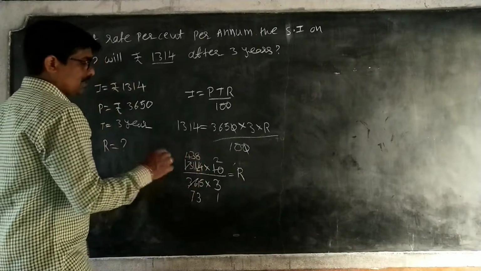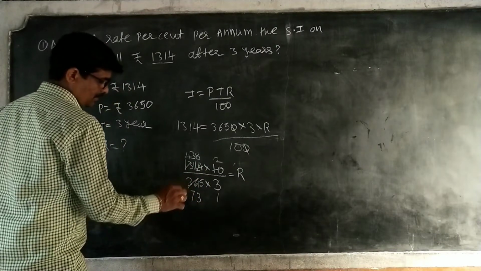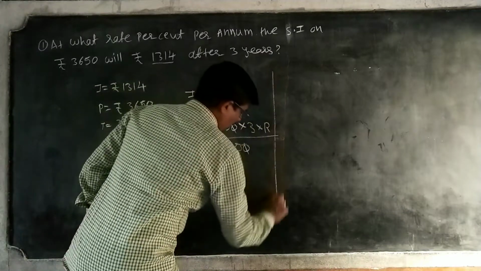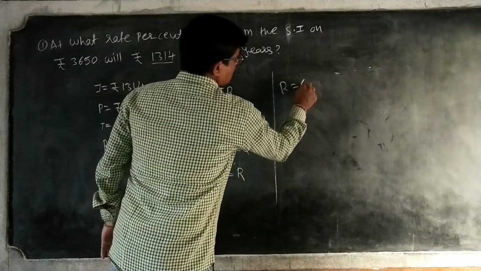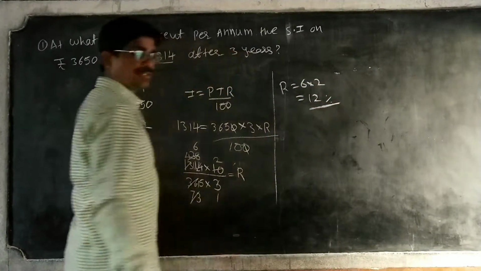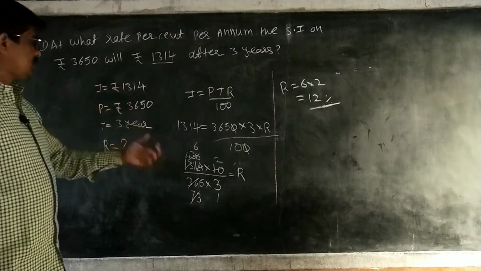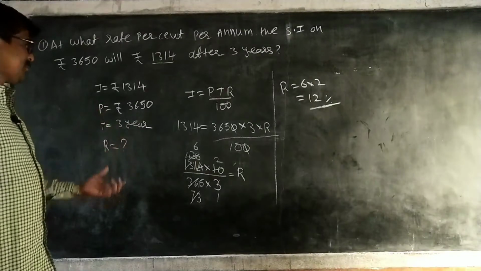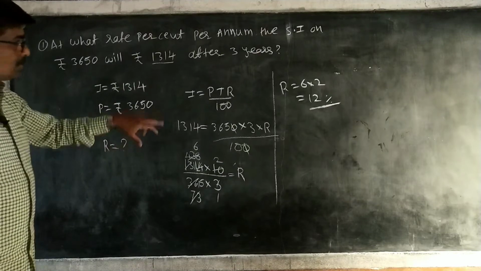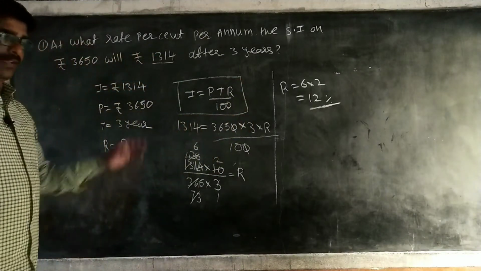After simplification, 73 1s are 73, 6s. Therefore R is equal to 6 into 2, that is equal to 12%. So in this situation the rate of interest is not given. Sometimes time is not given. Sometimes principal is not given. At that time, using this principle only, we have to find everything.